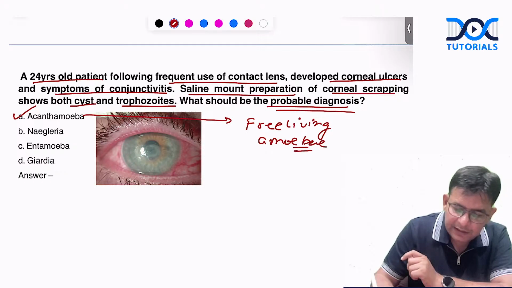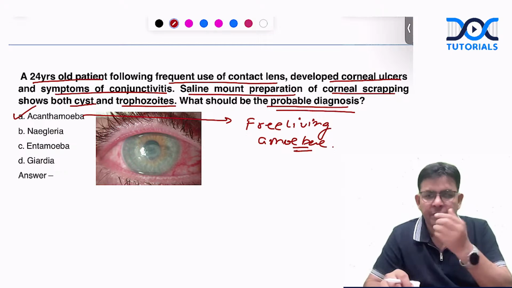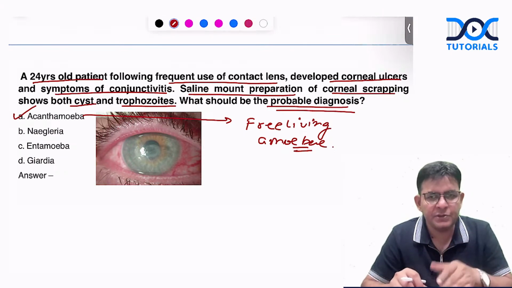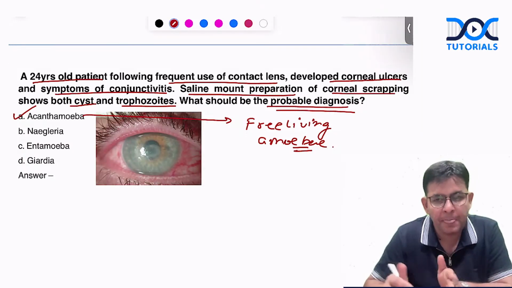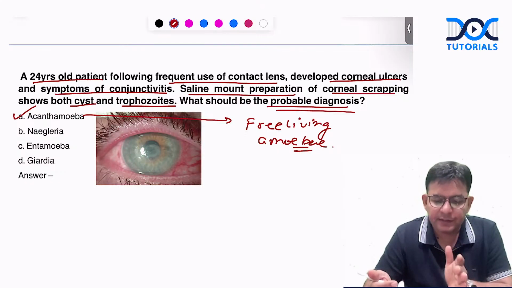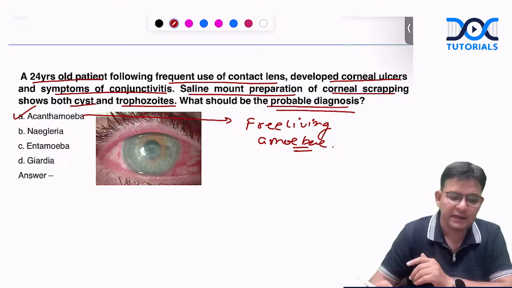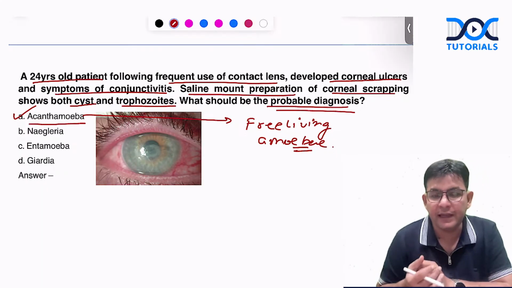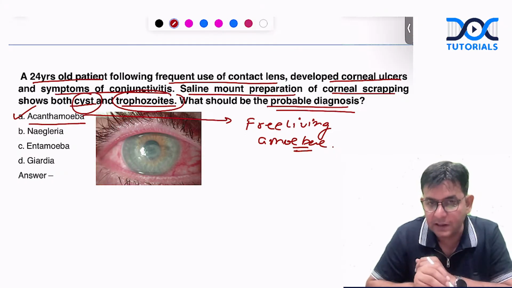And this is found in contaminated swimming pools. The infection can happen through aerosols also, but when it happens through aerosols, it is not the lungs. When you bathe in a contaminated swimming pool and you are a contact lens wearer, then this can happen. That is termed as contact lens keratitis, and it is often caused by Acanthamoeba. Important is that the cyst and trophozoite both are observed in this one.